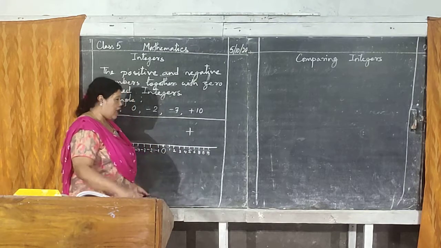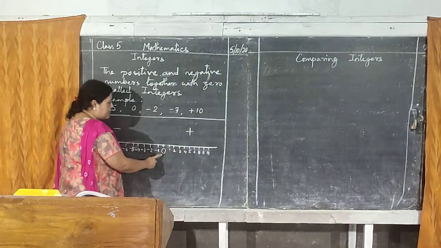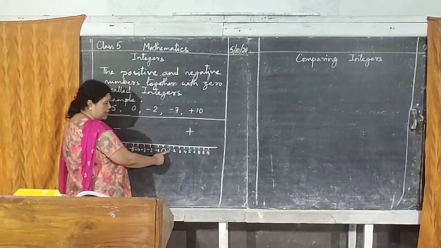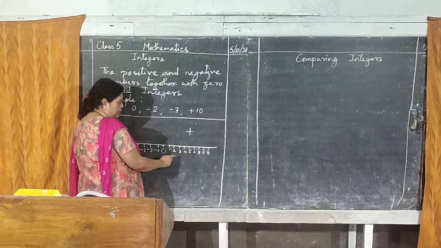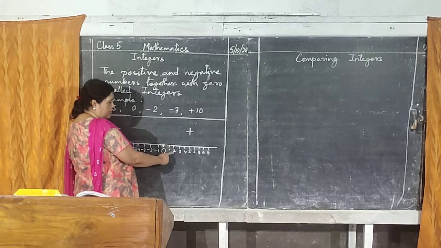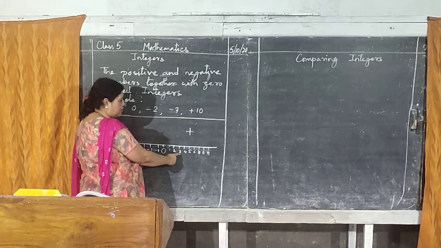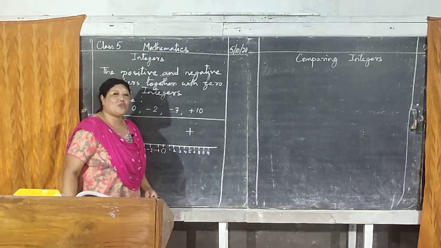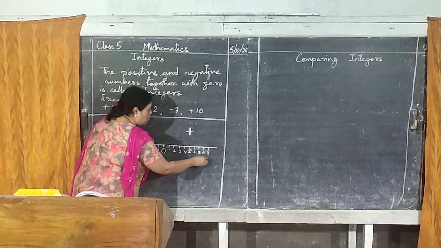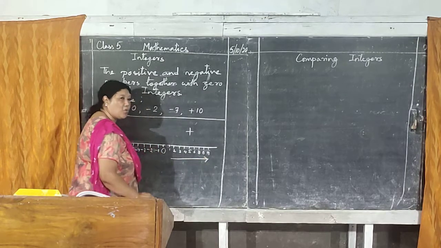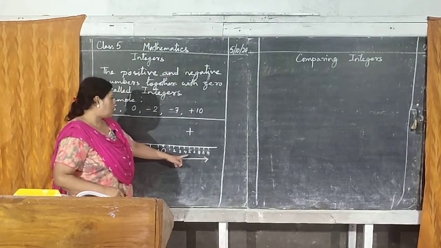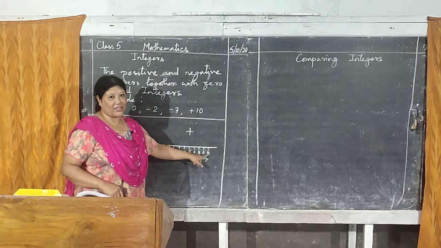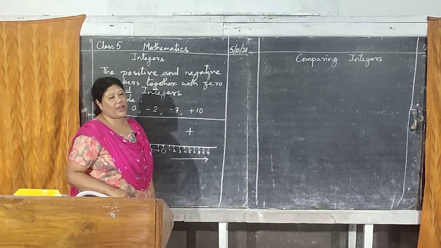And one more thing I forgot to tell you is, as you go to this right hand side, you can see the numbers are increasing, isn't it? 1, then it becomes 2, then it becomes 3, 4, 5, 6. It is increasing, and its value will also increase when it goes right hand side, okay. The value will also increase. Here this is plus 5 and this is plus 9. So plus 9 is bigger than plus 5.